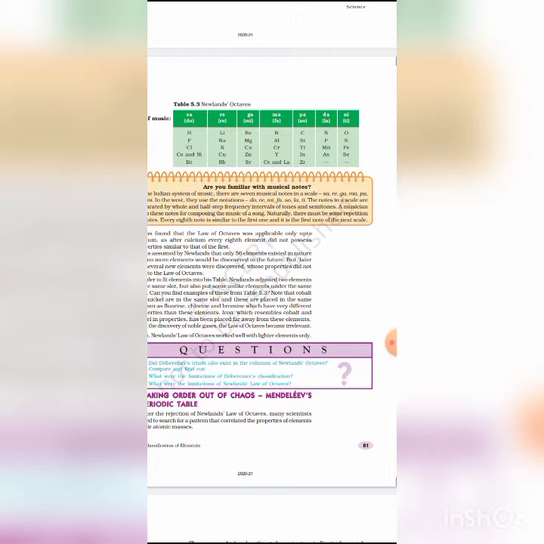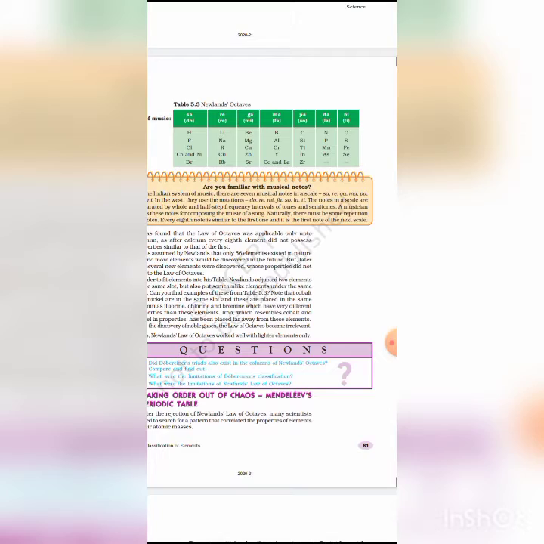So Newlands' law of octaves worked well with lighter elements only. Okay, so these are the basic difficulties of Newlands' octave rule. For this problem, we get another table after some time, which is given by Mendeleev.